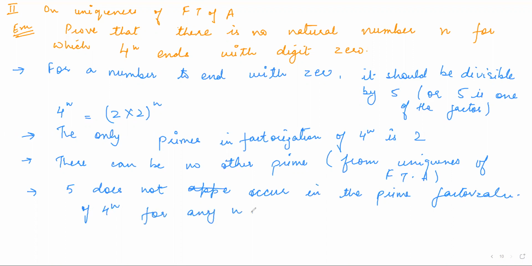You take any value of n, you will never get 5 as a factor. Therefore, 4 to the power n does not end with 0 for any natural number n.